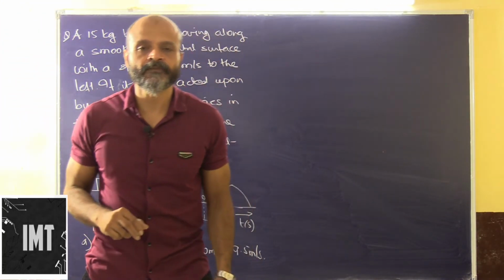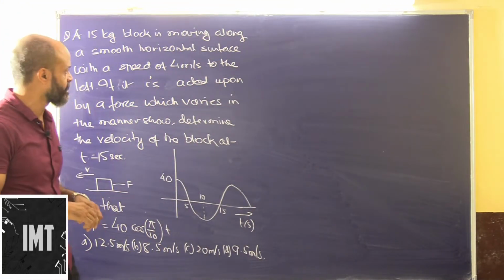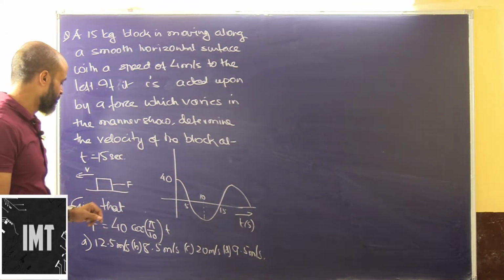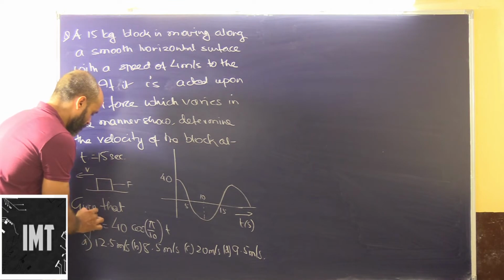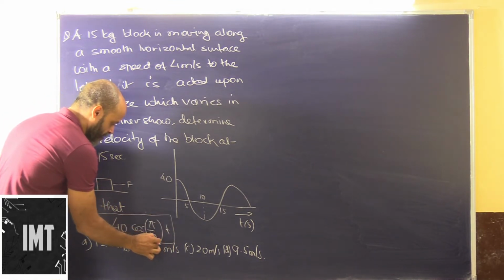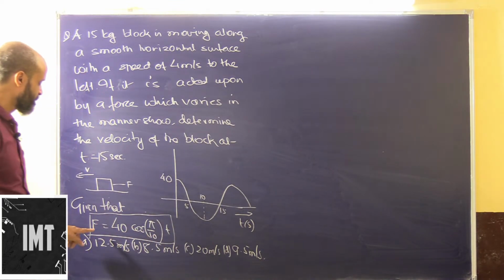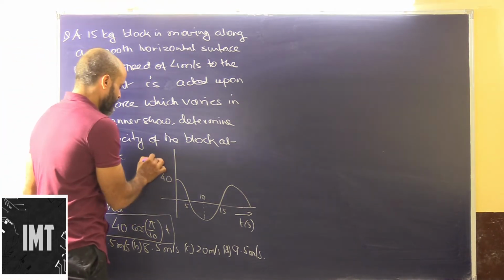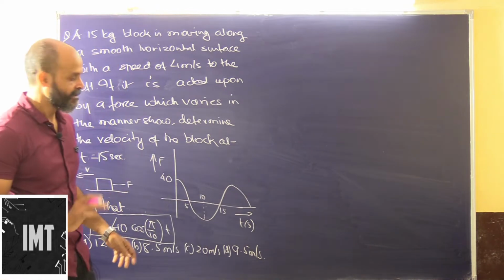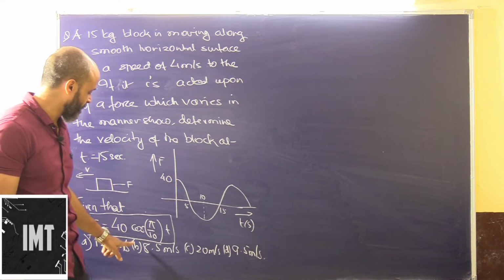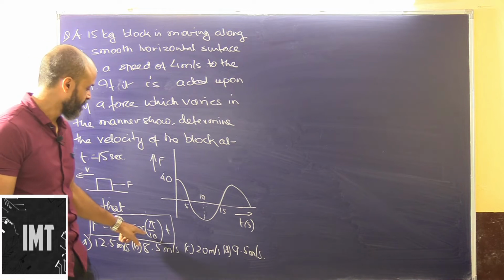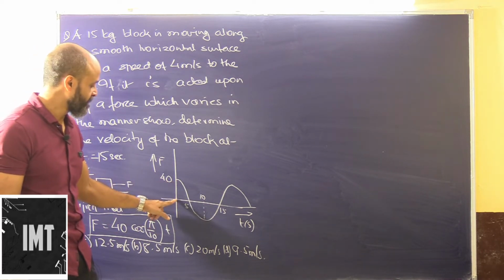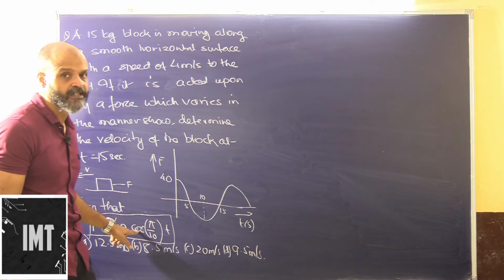Okay, so people, we have this question here. It's a little confusing question because a graph has been given, but at the same time, the best part is that the formula for force is given. If we look into this, F is equal to 40 cos pi by 10 t. This is basically force with respect to time. This is the amplitude, and hence we write the amplitude here. Why is it a cos function? A cos function always starts from here, whereas a sine function starts from here. So obviously this is cos.